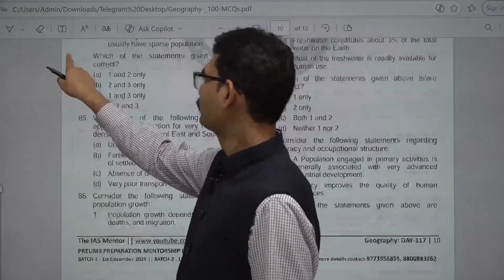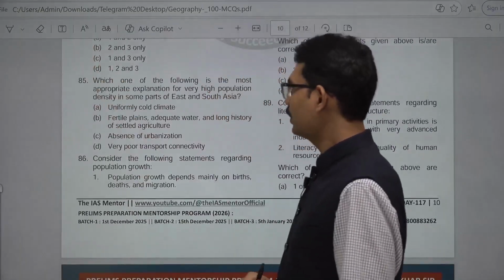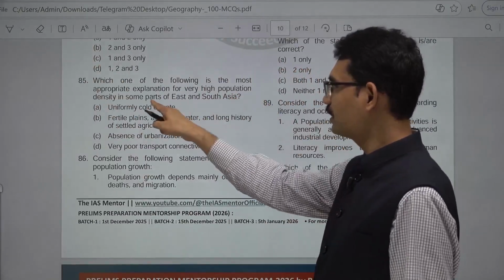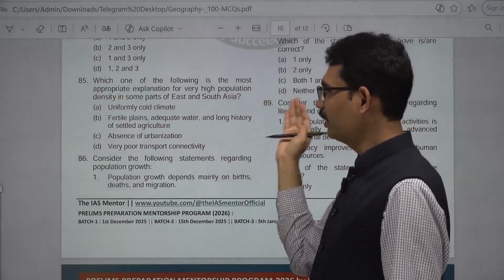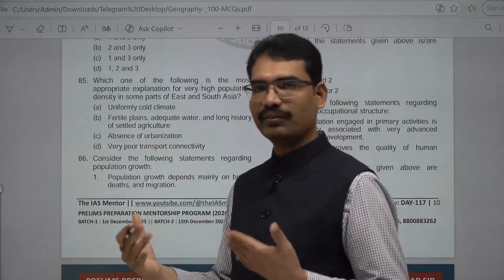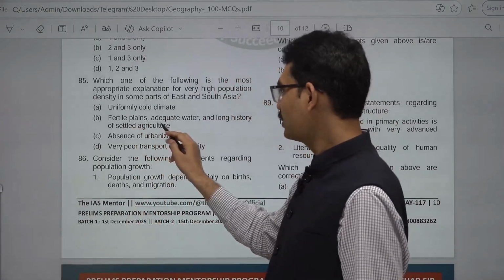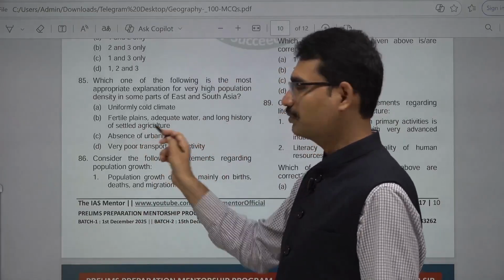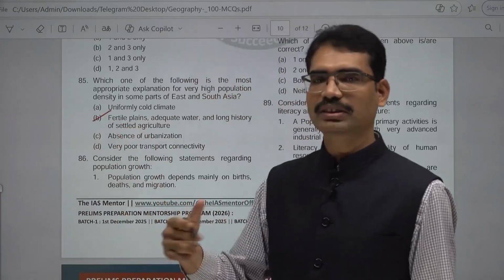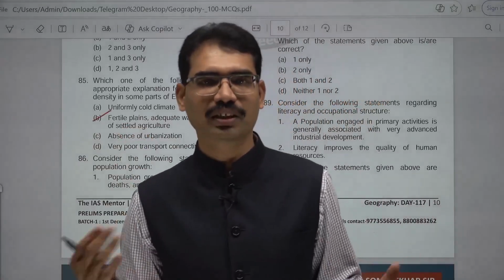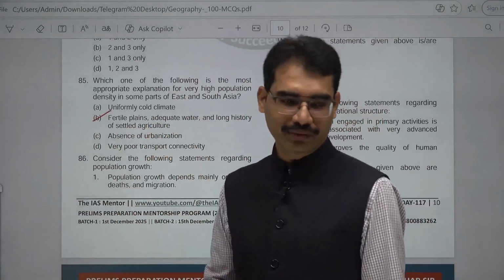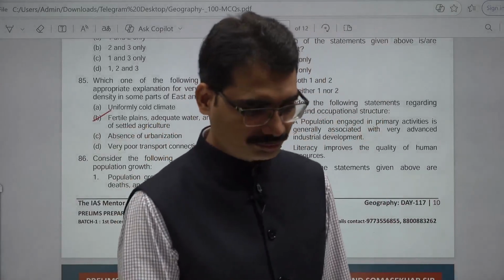85. Which one of the following is the most appropriate explanation for very high population density in some parts of East and South Asia? East Asia and South Asia. Because fertile soil is there, rivers are available, fertile plains, adequate water and a long history of settled agriculture. Because for so many centuries, 5,000, 6,000 years onwards, settlements have been going on in these areas. That's why this is the answer. 85. B is the answer.